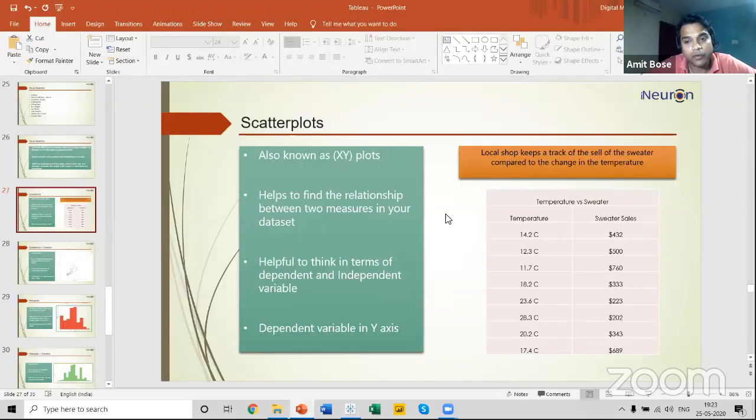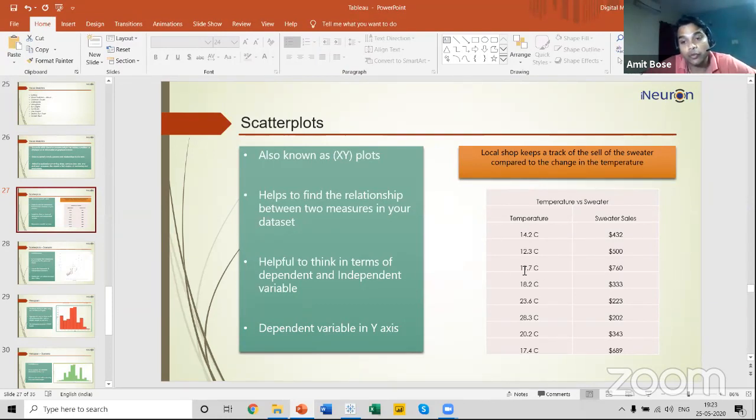Suppose, as you can see on the screen, I'm trying to talk about the two measures. For example, if there's a local shop selling sweaters, and he's keeping track of his everyday sales, at the end of a certain period he can see that whenever the temperature is going down, his sales of sweaters are increasing.